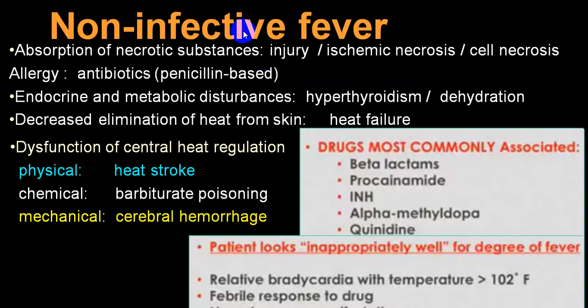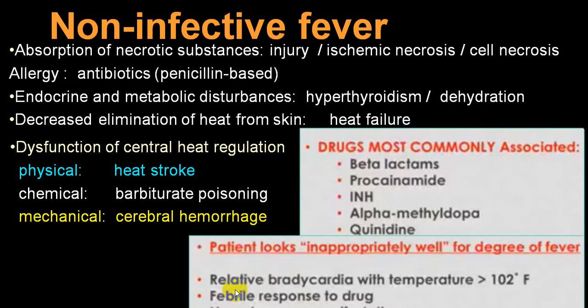Among non-infectious fever, always keep it in mind, the most common we have already mentioned before. There is a big list of non-infectious causes. Some of those, always keep in mind. Do not forget drug-induced fever, very, very common. There are a good number of drugs like procainamide, beta-lactams, isoniazid, quite common.